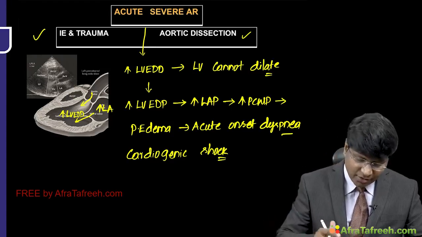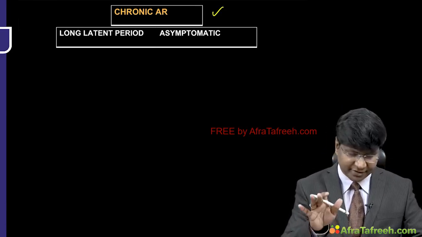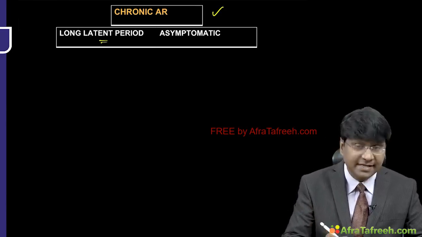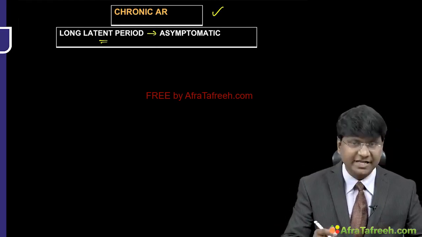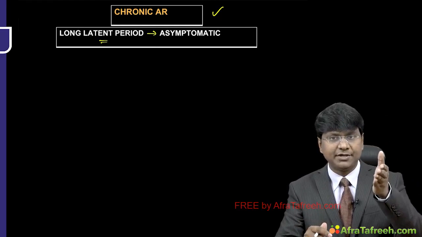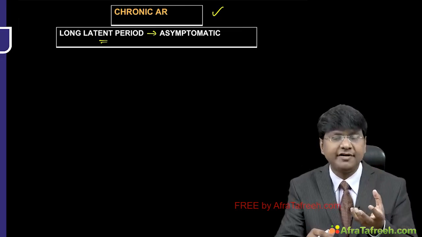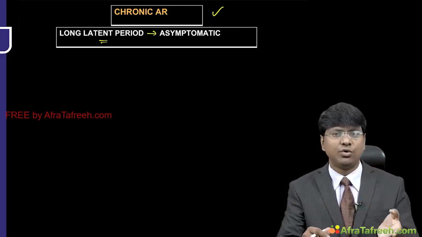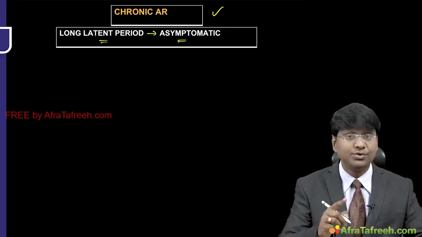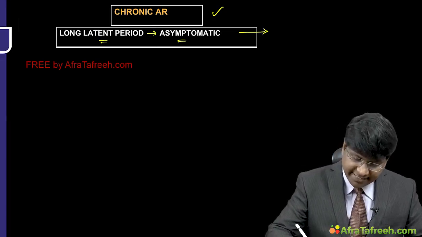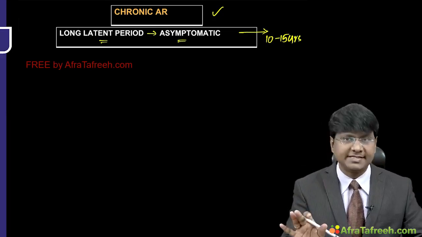Whereas if you take chronic aortic regurgitation, the story is slightly different. What is that? These patients have a long latent period, right? The regurgitation which is happening from the aorta to the left ventricle is very mild initially. So that is the reason why the left ventricle is able to tolerate that mild volume overload. So they will have a long latent period, and these patients remain asymptomatic, right? They remain asymptomatic for as long as 15 years.